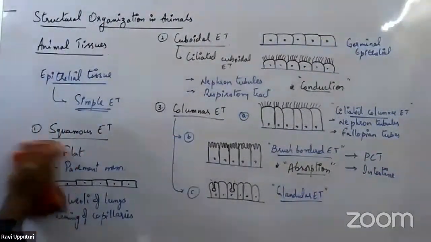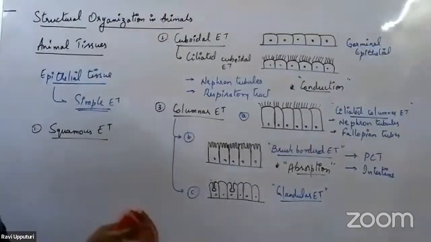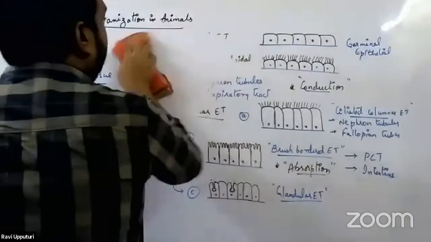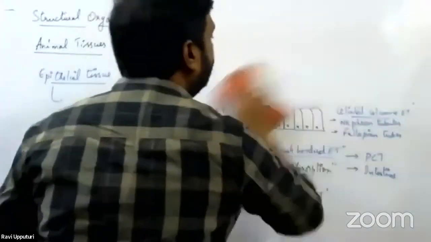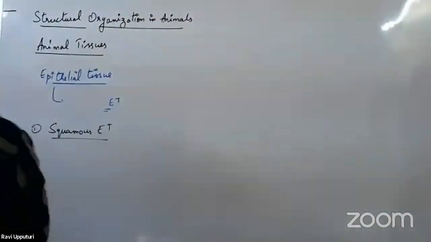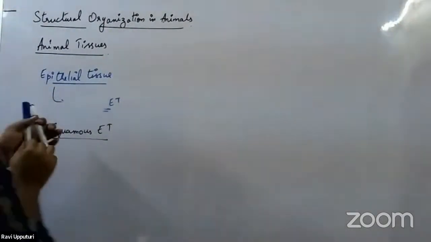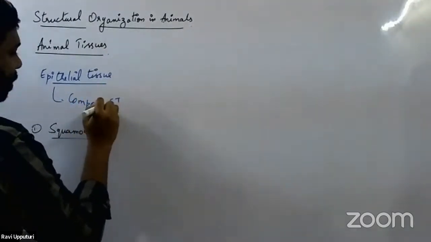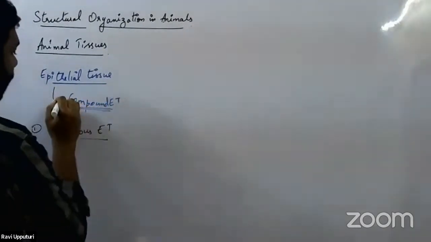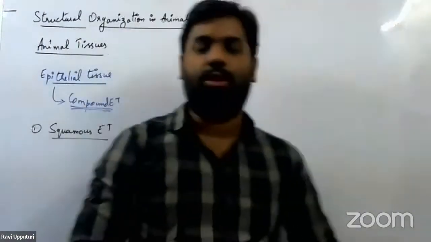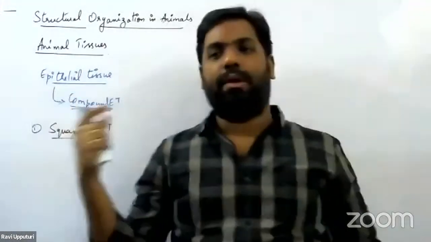Now, moving on to the next one, which is called compound epithelial tissue. We also call it stratified epithelial tissue, because as I've already mentioned, they are seen in layers. The formation of layers is nothing but strata, stratification. Under compound epithelial tissue, there are multiple layers of cells which rest on the basement membrane.